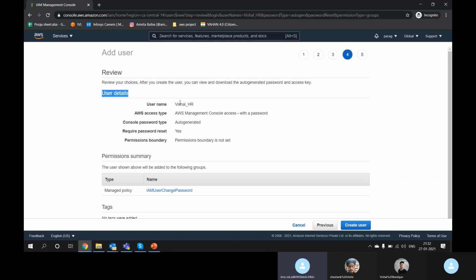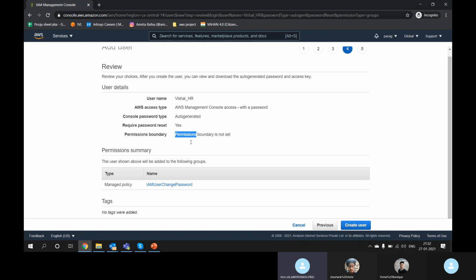User details: what is the name of the user? What type of access am I providing to the user? Password type. Require a password reset at next login? Yes. Permission boundary: we have not set any permission boundary. And this is our password cycle, which means after a particular time, the password should be changed by the user. So let's create a user.